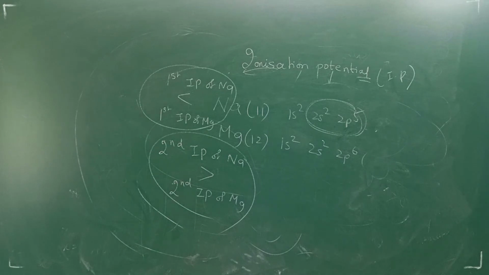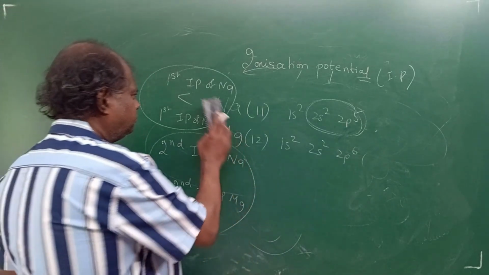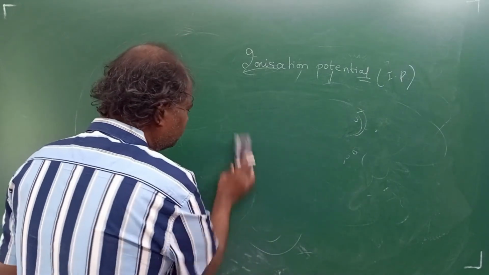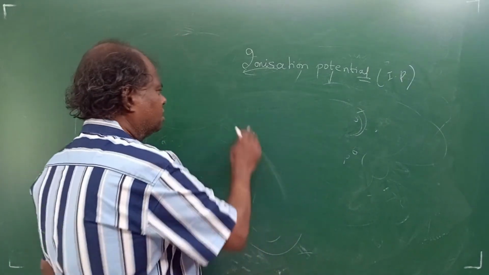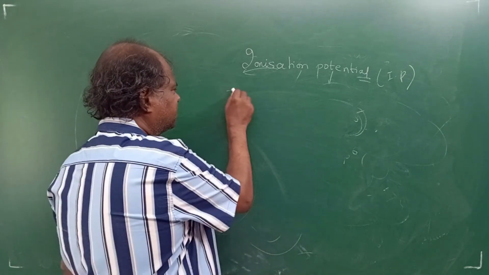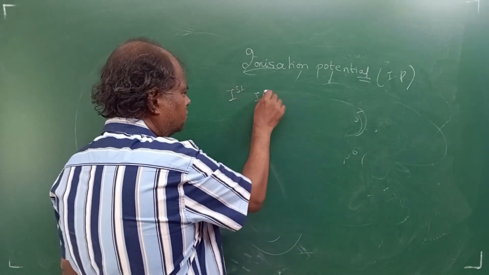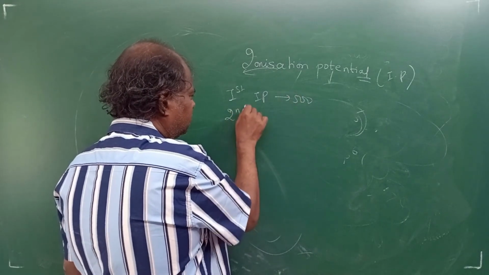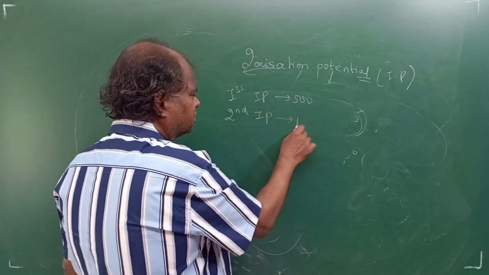So I hope you are getting this. One last thing now, students. Suppose in an exam they give you a question like this. They give you first IP, 500. Second IP, they give you 1000.